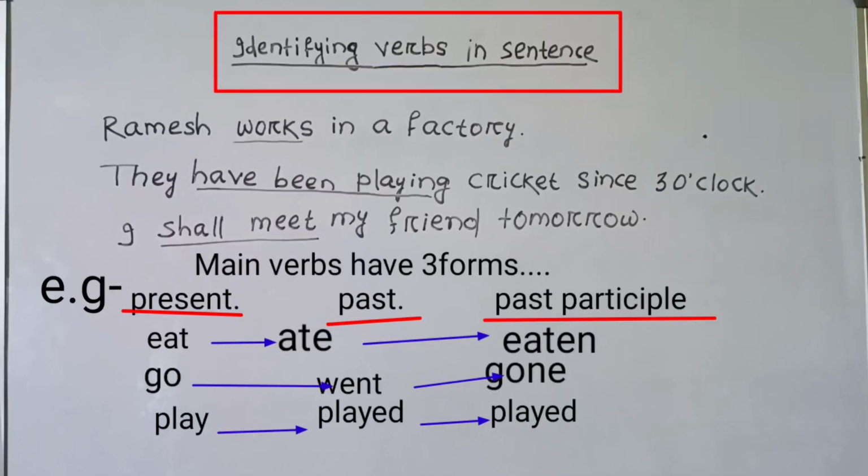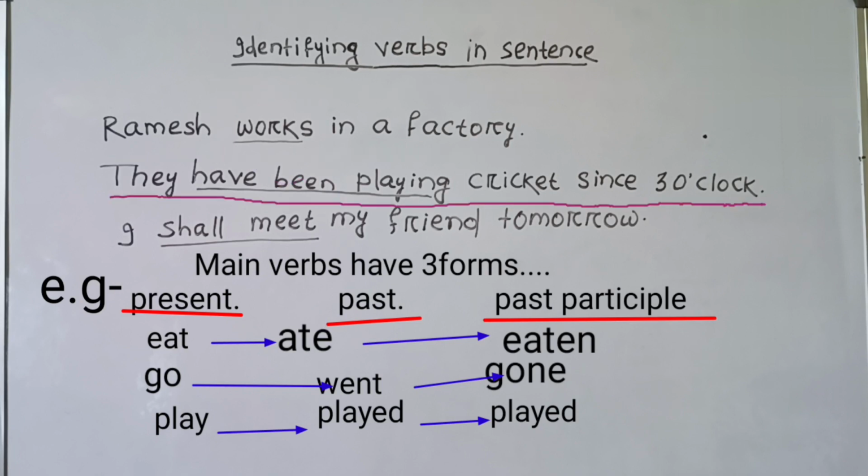Identifying verbs in a sentence. Ramesh works in a factory. Here, works is the main verb. They have been playing cricket since 3 o'clock. Have been playing is the verb group. Have and been are helping verbs, and playing is the main verb.